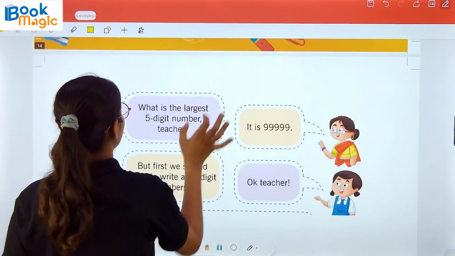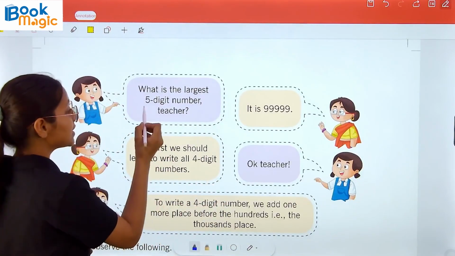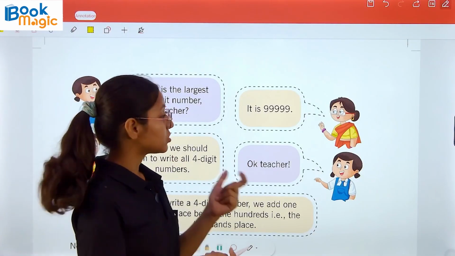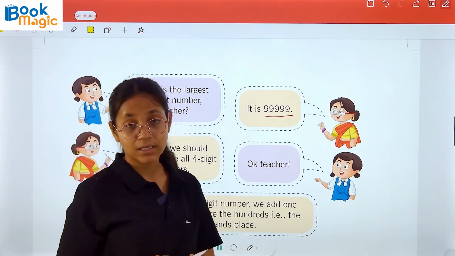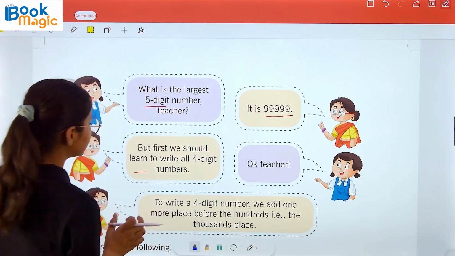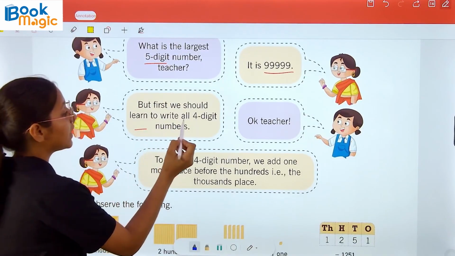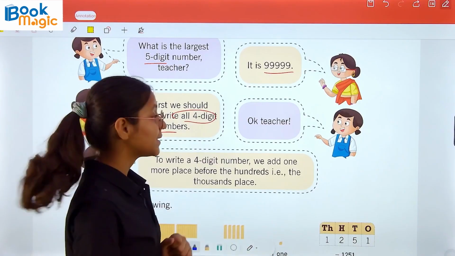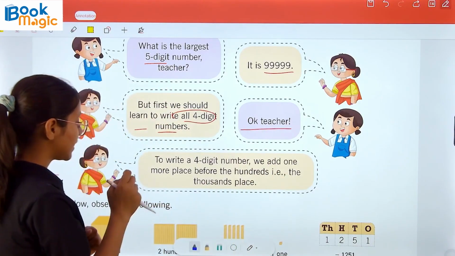Now the student asks, what is the largest 5-digit number, teacher? It is 99,999. Now the teacher said, but first we should learn to write all 4-digit numbers. So the student replied, okay teacher.